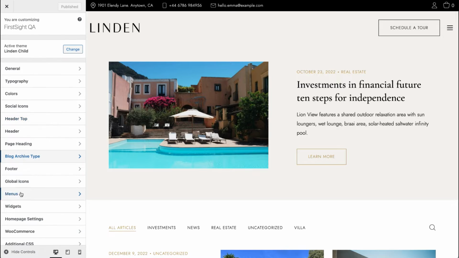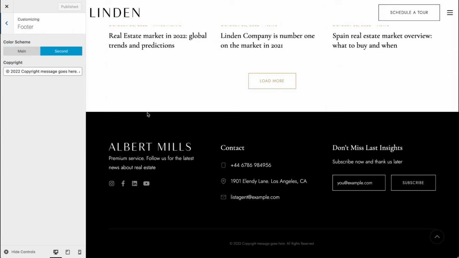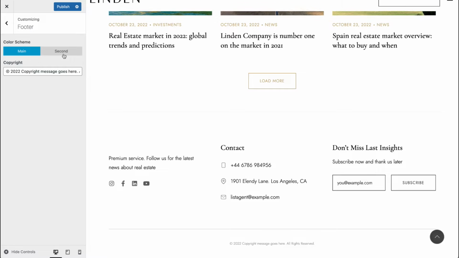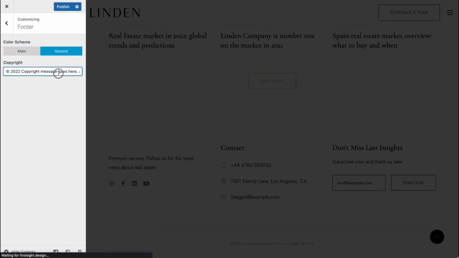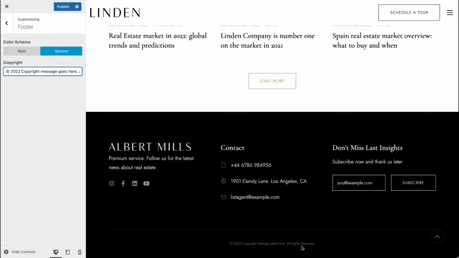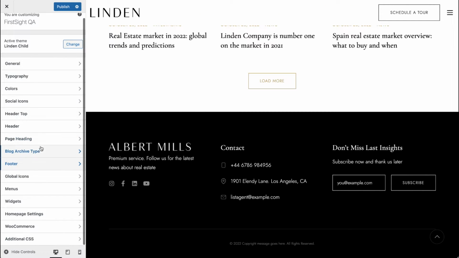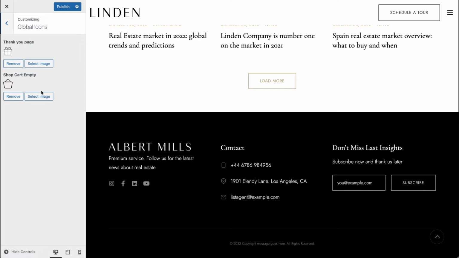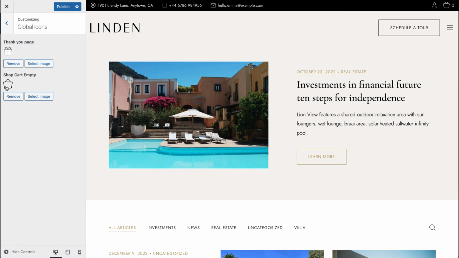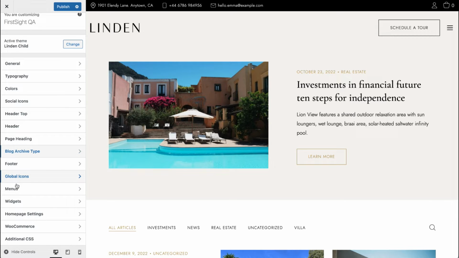Let's go back. The next, what we have here is footer. Here you can see our footer. We can change the color scheme, and we can change a copyright, a message that appears right here on the bottom of the page. Let's go back. Here we have global icons, the icon for the thank you page in our shop when a customer placed an order successfully, and also we have the empty shop cart icon that can be changed right here. Let's go back.